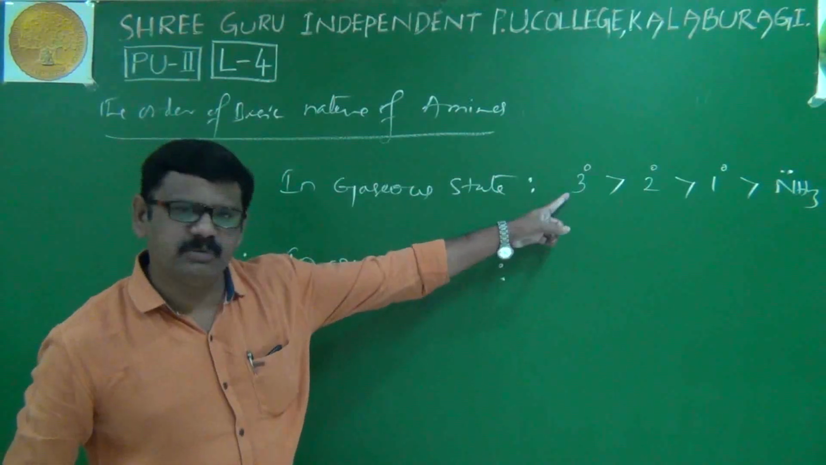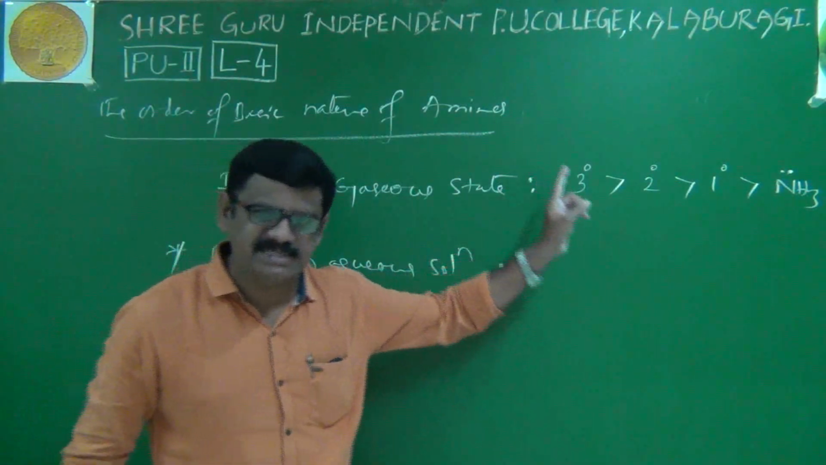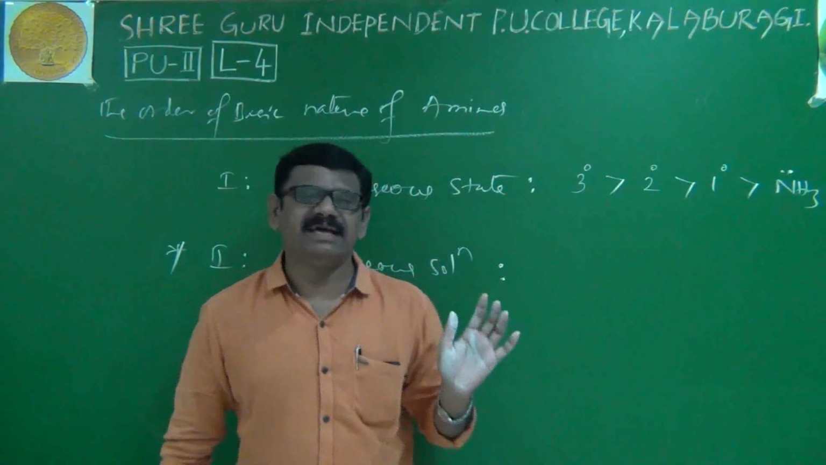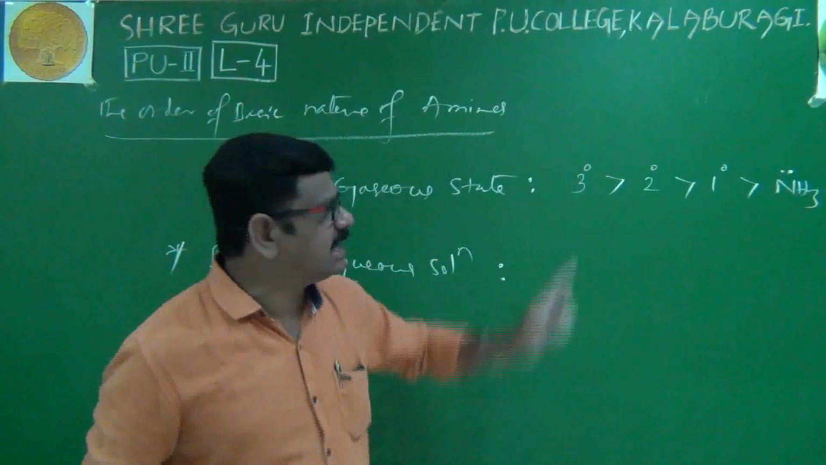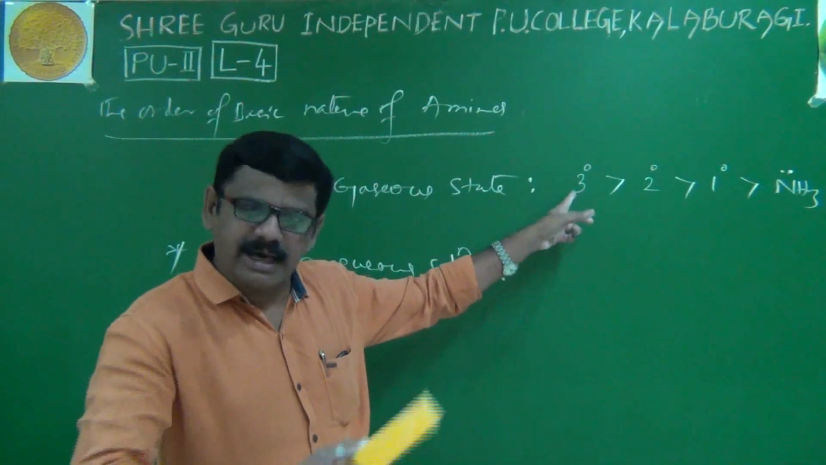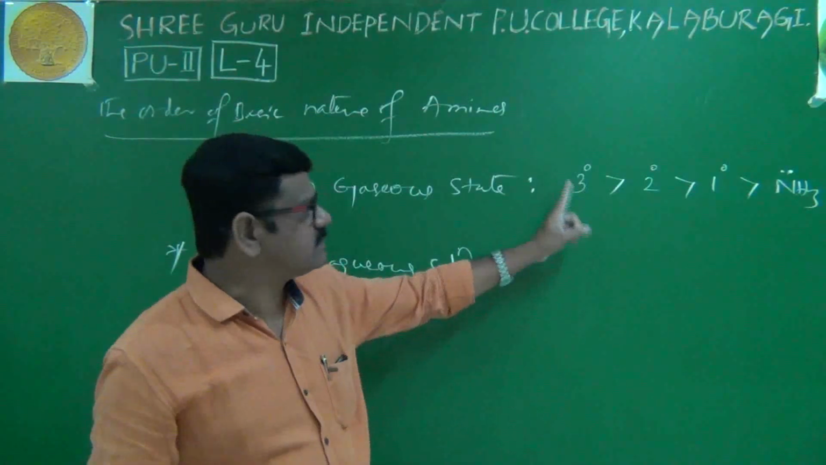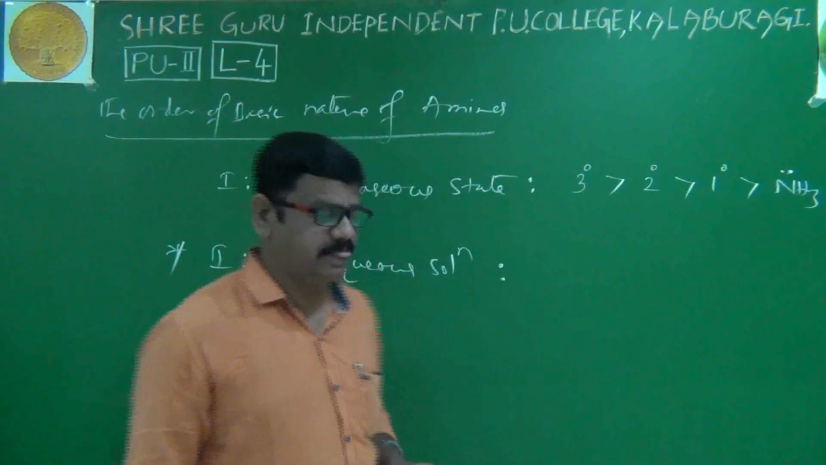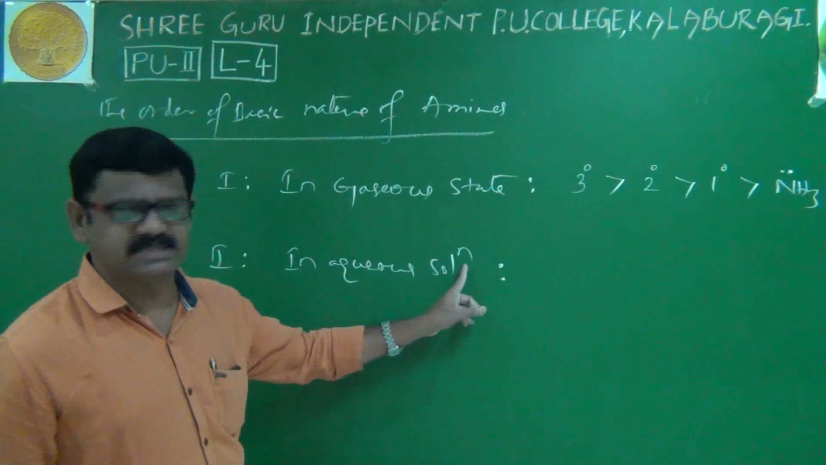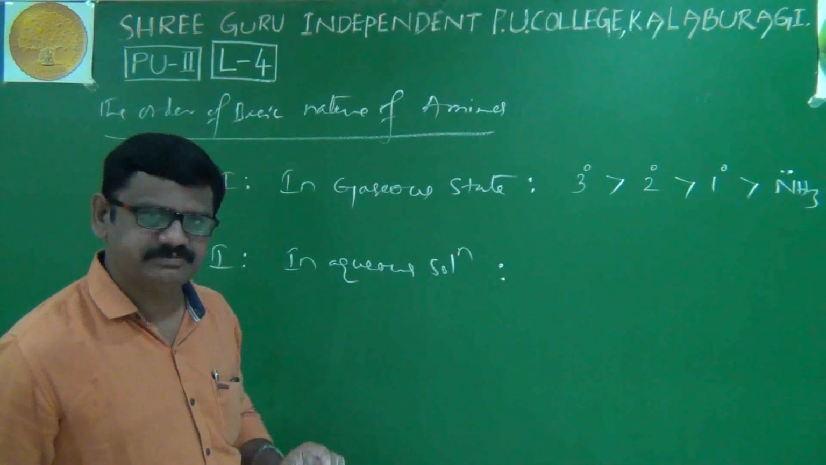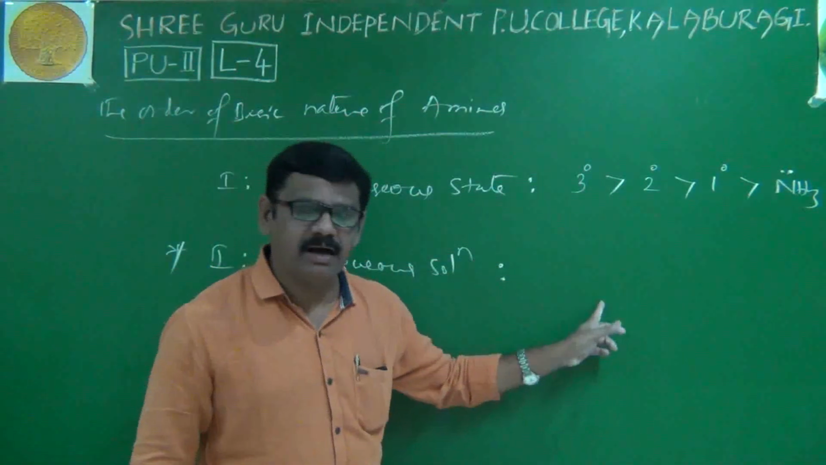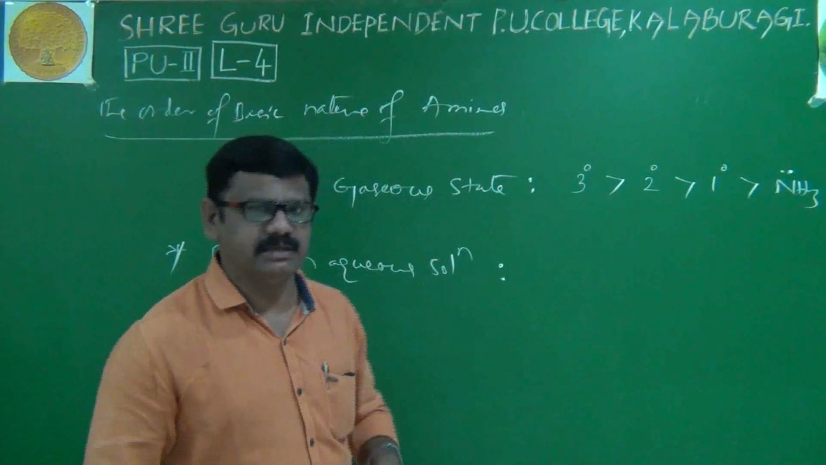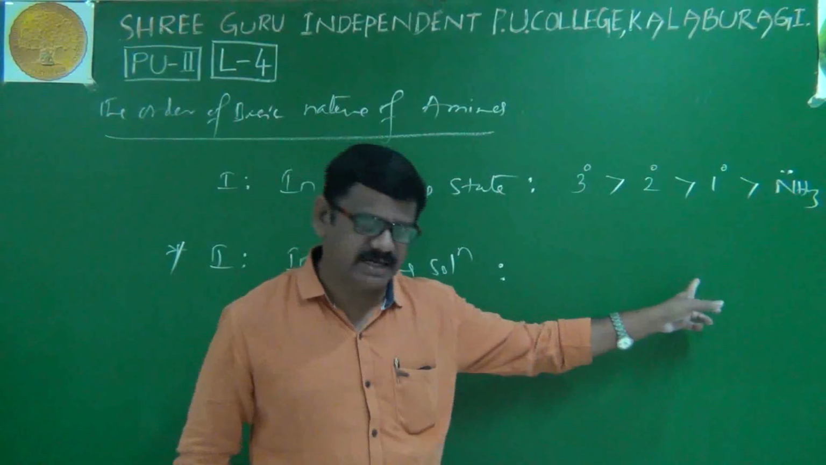Why is tertiary amine more basic? Because tertiary amine contains 3 alkyl groups. Because of that, the electron density at nitrogen is more, and the electron pair donating ability is more. That's why its basic nature is more, in gaseous state. But the very important point is in aqueous state. In aqueous solution, the same order will not be followed. Here the order is quite different.